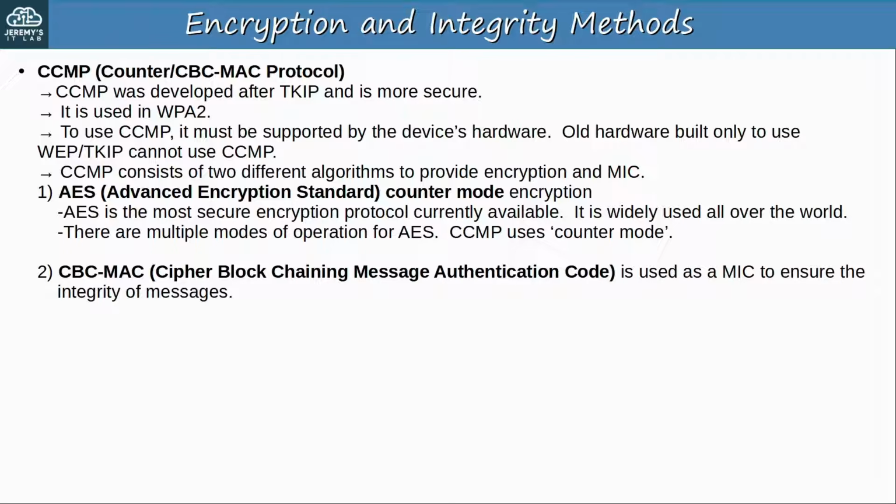Then it uses CBC MAC, Cipher Block Chaining Message Authentication Code, as a message integrity check to ensure the integrity of messages. You don't have to know exactly how CBC MAC works, just know that it's a kind of MIC. So that's how CCMP provides encryption and integrity.